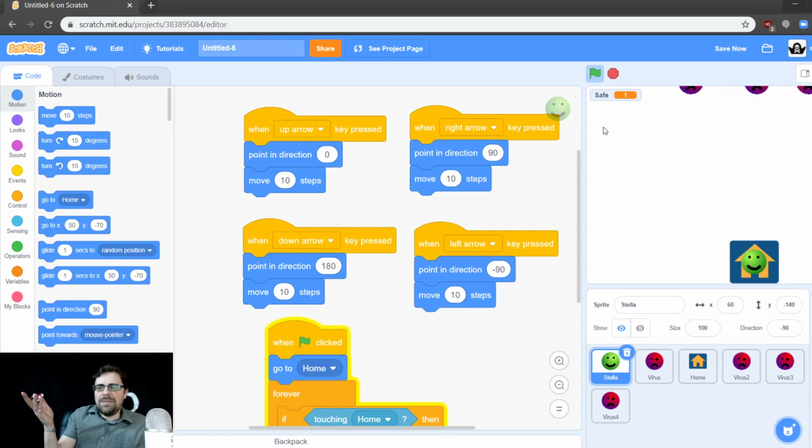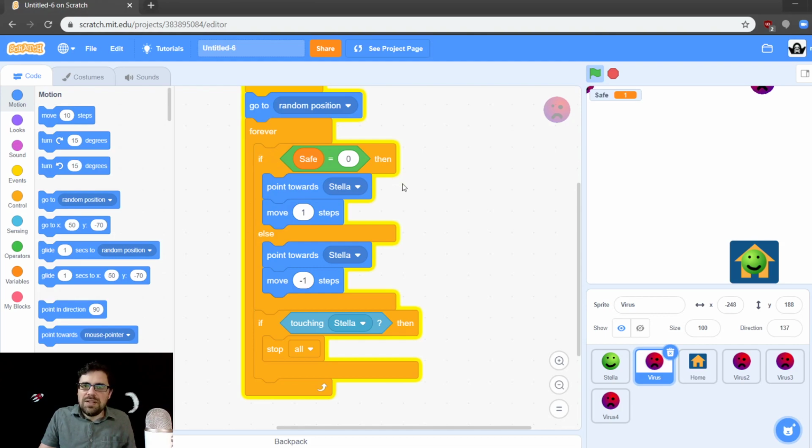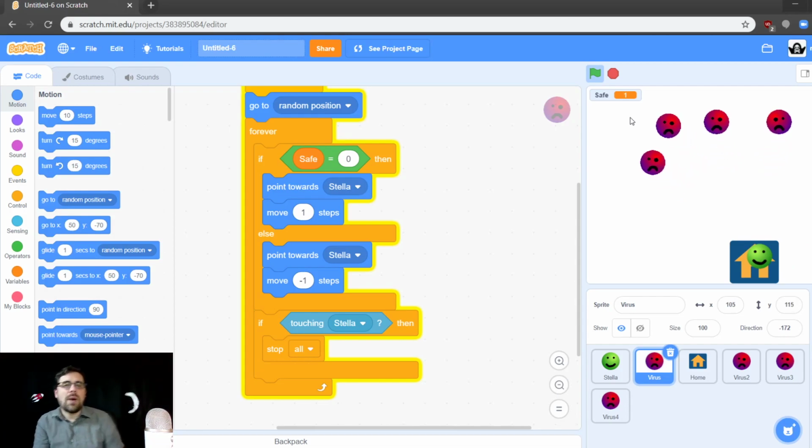So that is it. That's the AI. It kind of makes these little decisions, like just by using this if-else block. Testing, is the variable safe 0 or is it 1? It makes it look like it's making decisions. See? Like, oh, I should start chasing her now, and oh, I should start turning. But these are things that we programmed it to do. Not intelligent on its own, but the computer is smart in that it can follow our coding. Okay?